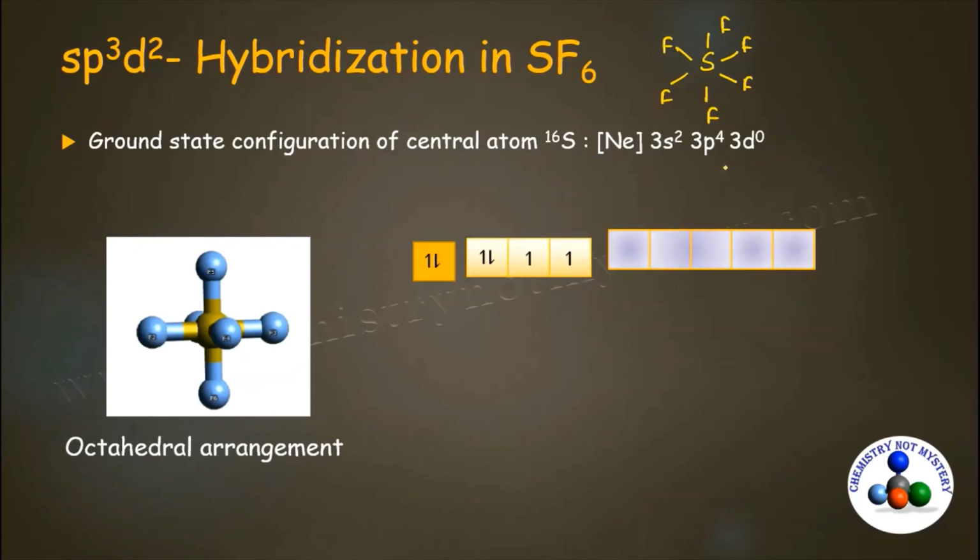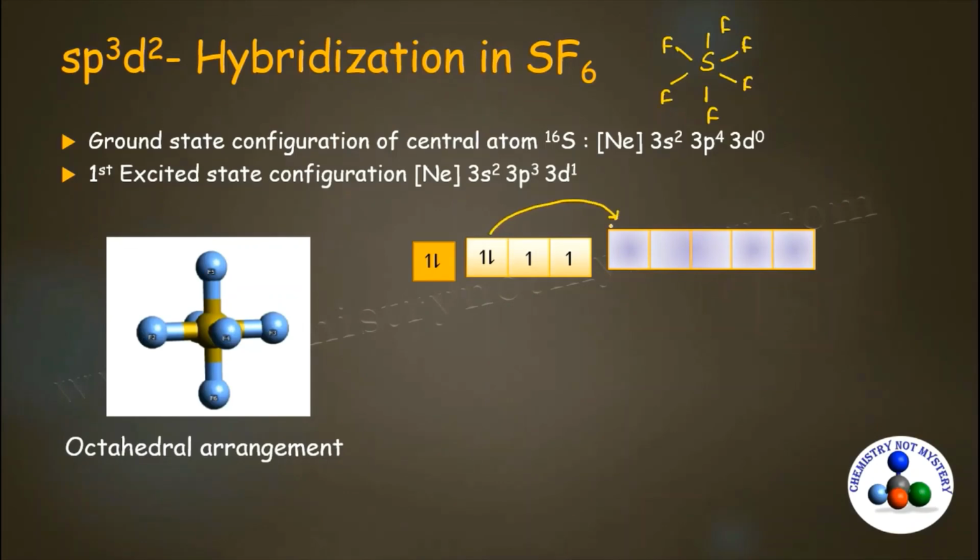When you fill electrons in these valence shell atomic orbitals, you will see there are only 2 unpaired electrons, while we require 6 unpaired electrons. So when you write the first excited state configuration, one of the electrons from 3p is promoted to 3d, and you will get the configuration neon 3s2 3p3 3d1.